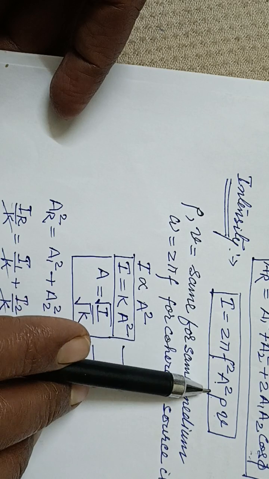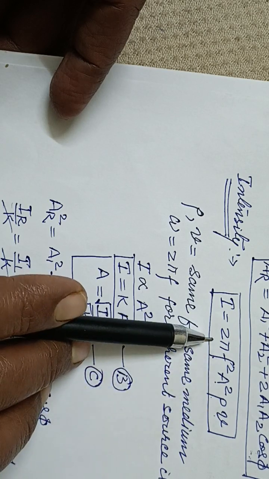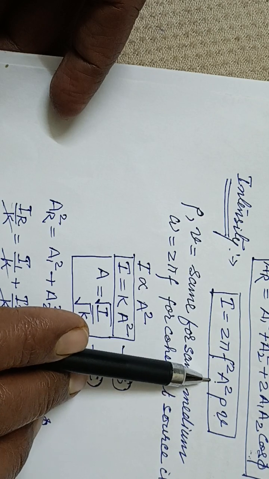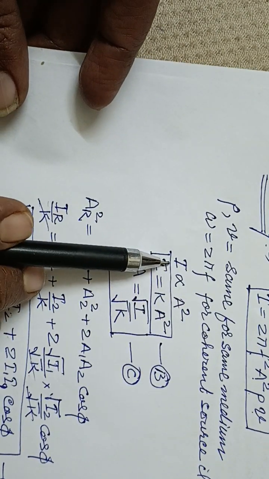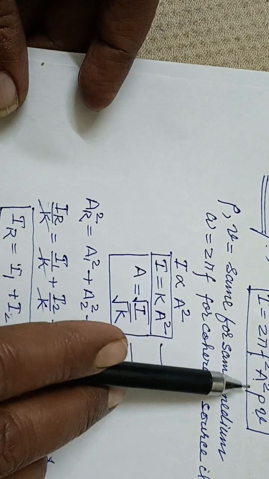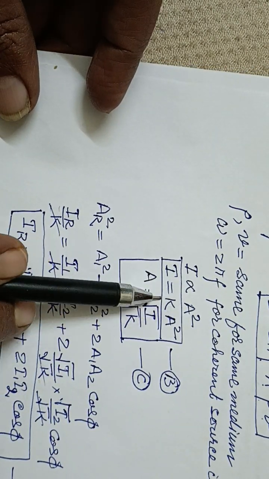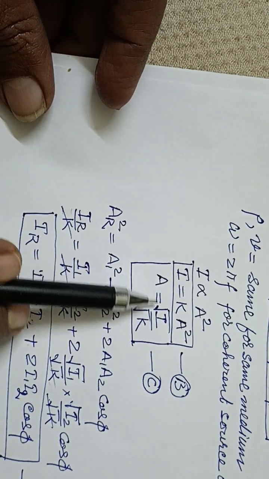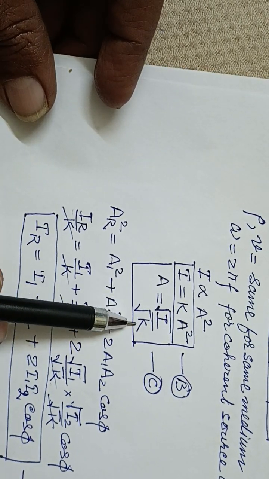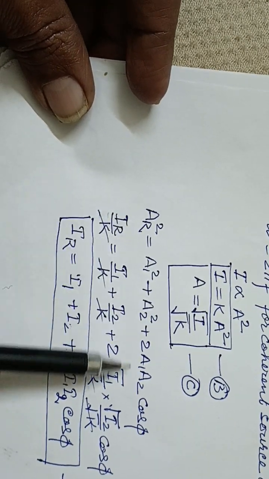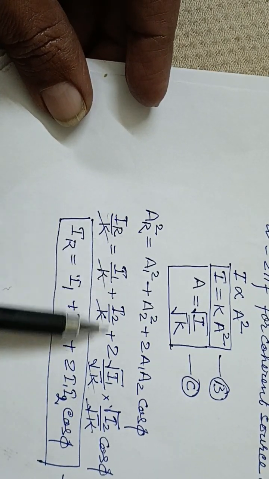So these and 2 pi are all constant factors. The only variable is A, so we can write I is directly proportional to A square. So I is equal to K A square, and A is equal to under root I upon under root K, and we will put that value in this equation.